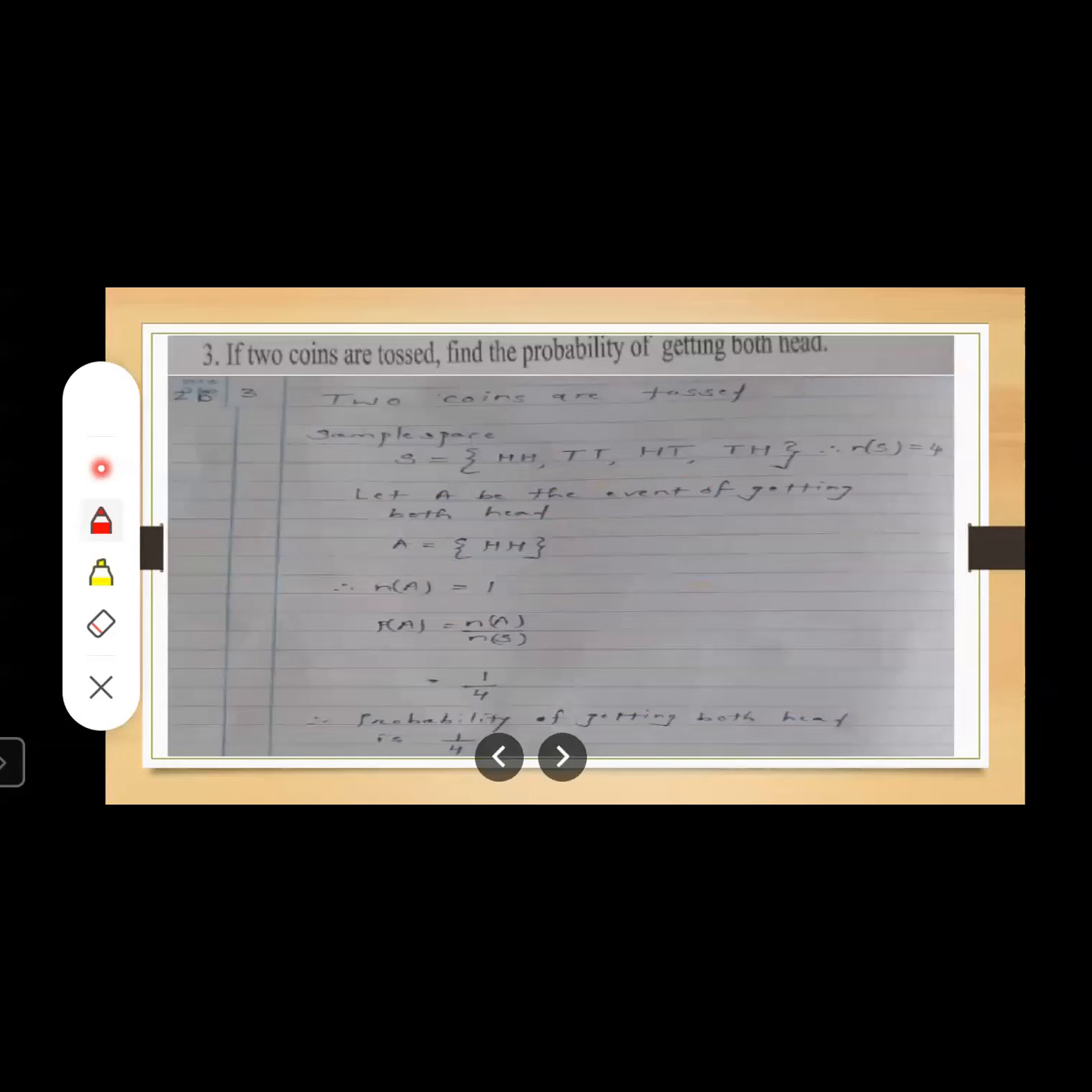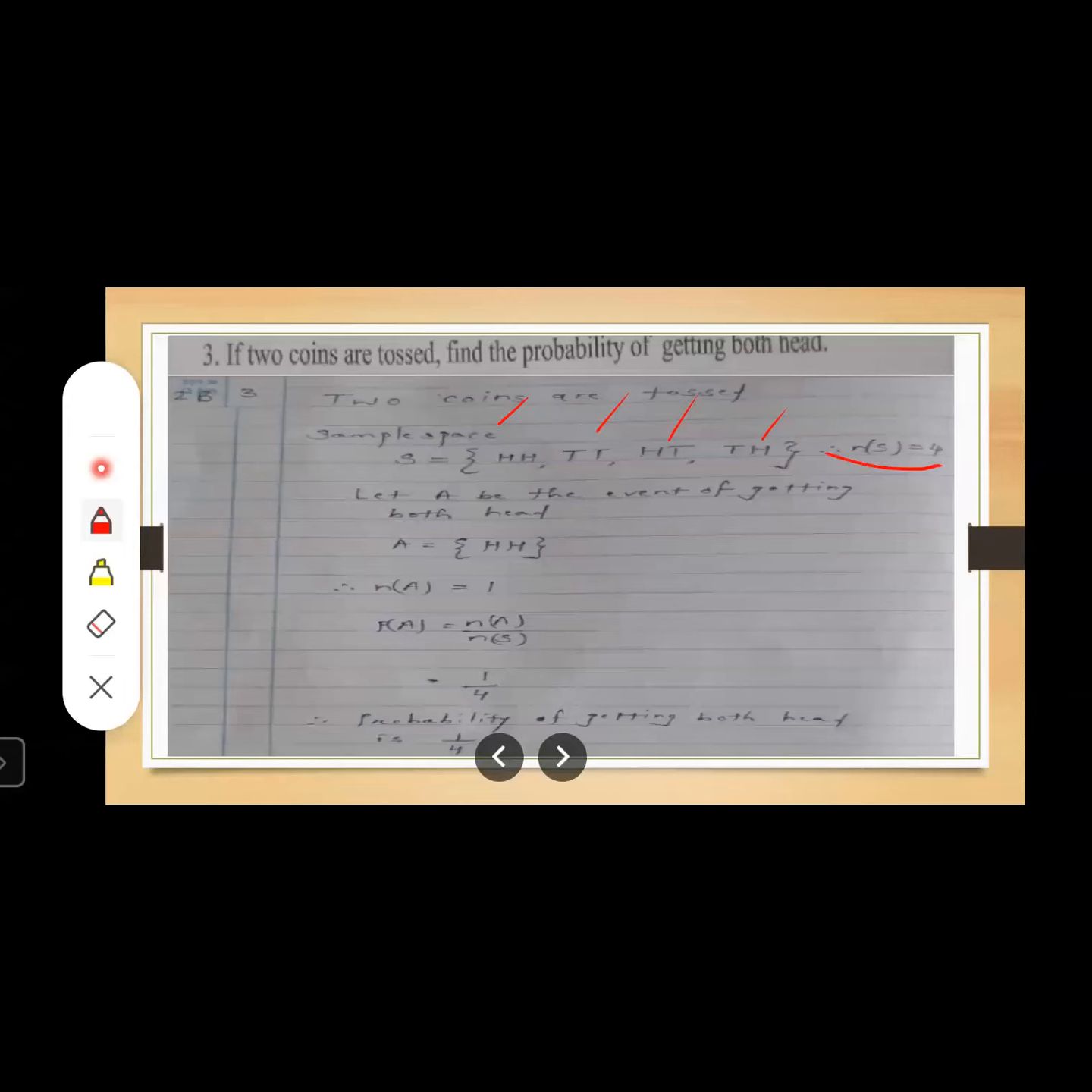If two coins are tossed, find the probability of getting both heads. Okay. Now what is given over here? Two coins are tossed. So first of all, we will write the sample space. Two coins are tossed means there will be four chances. Either heads will come together, or tails will come together, or there will be a combination of head and tail, right? So head-head, head-tail, tail-head, tail-tail. So in total there will be four chances. Okay, so the number of sample points of the sample space is Ns is equal to 4, right?